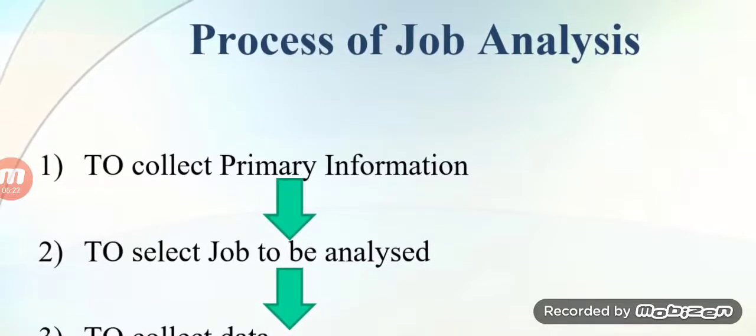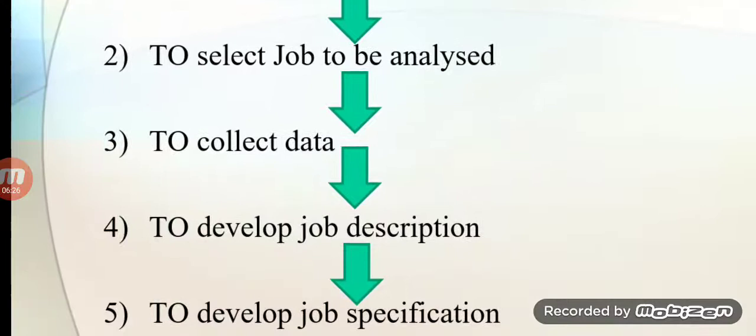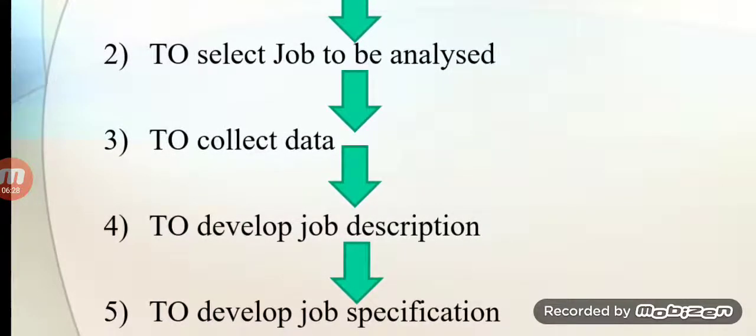On the basis of primary information of all the jobs which we are performing in the organization. Likewise, here in the fourth step, we should decide the job description. Job description means how to describe the job, how to describe the work, and under that we have to decide the job title, job location, reporting, etc.